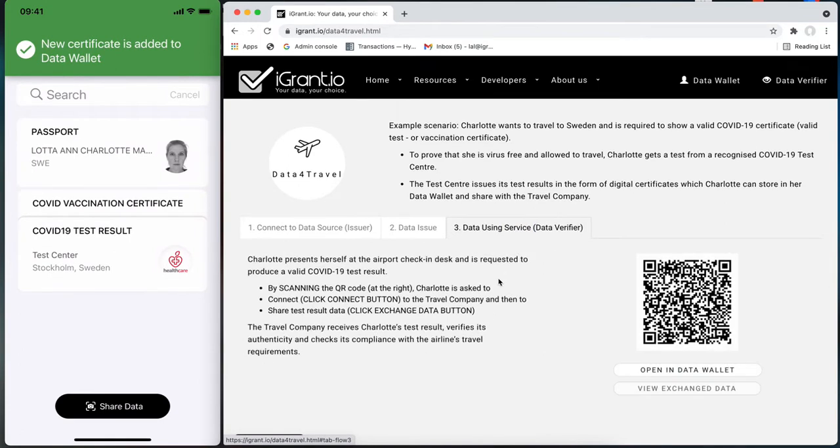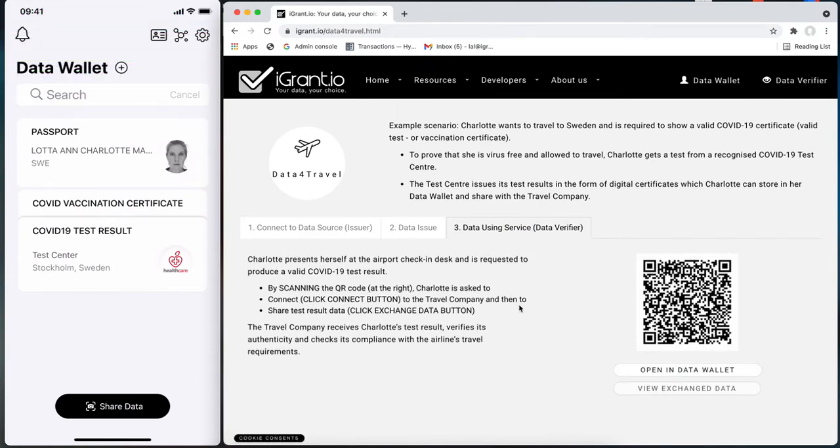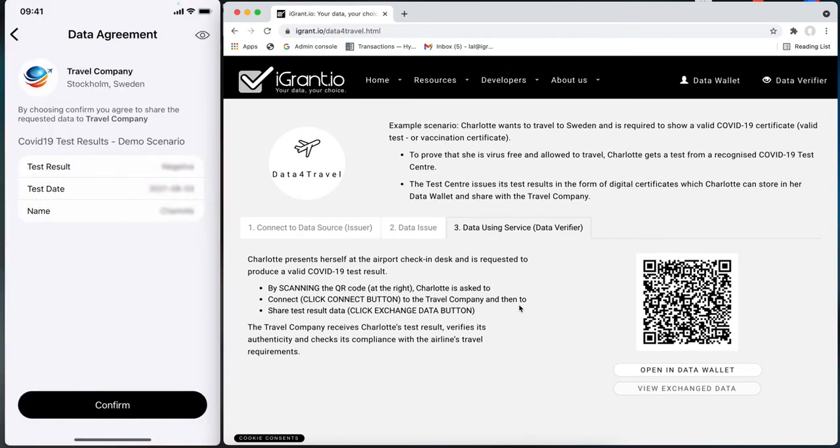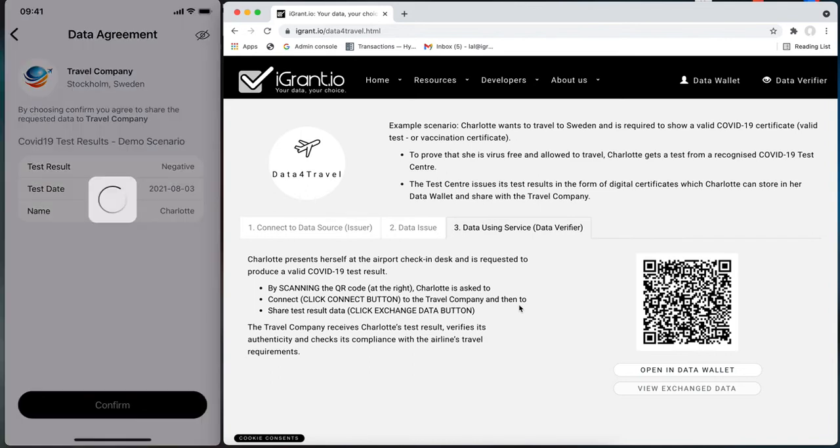When Charlotte reaches the airport check-in desk, she is requested to produce a valid COVID-19 test result. She clicks the Share Data button and scans the QR code on the check-in desk. A data agreement appears requesting Charlotte to share her name, test date, and test result. She agrees to the request by clicking Confirm.